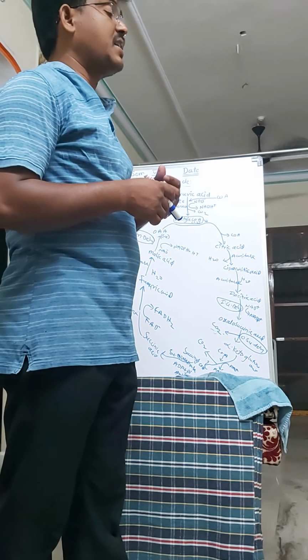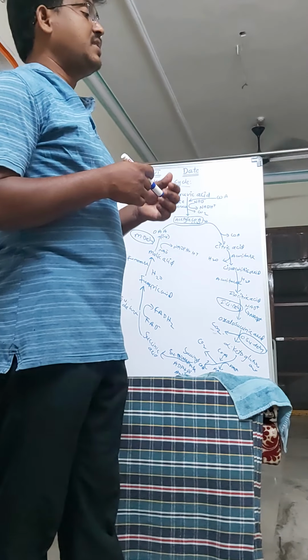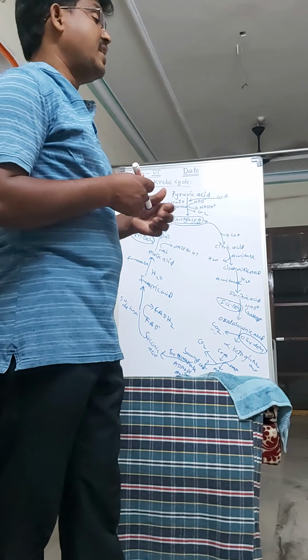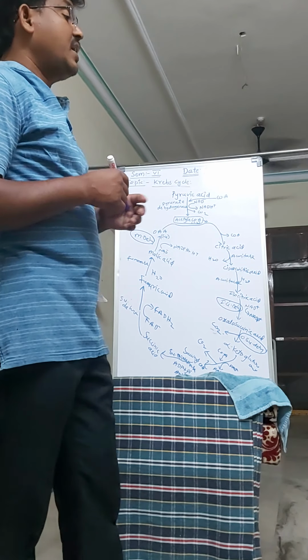This reaction is catalyzed by the citrate synthetase enzyme.